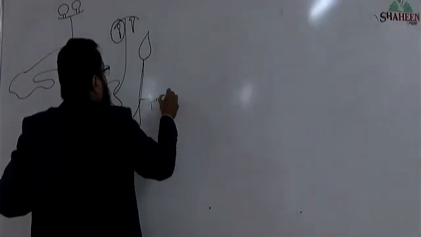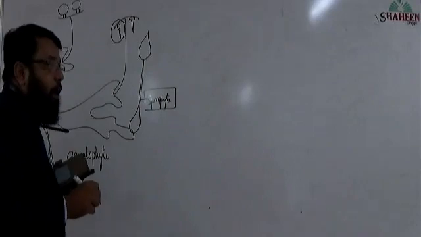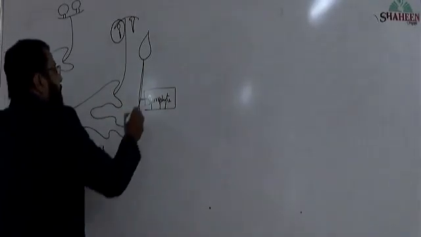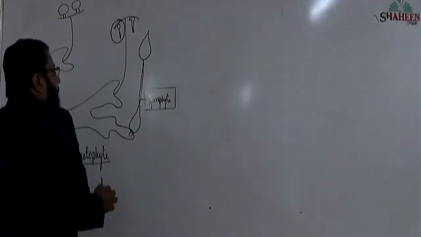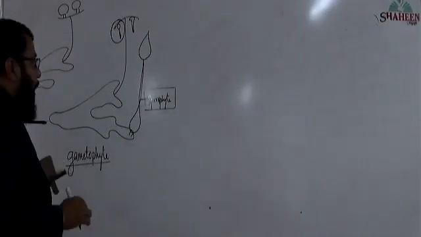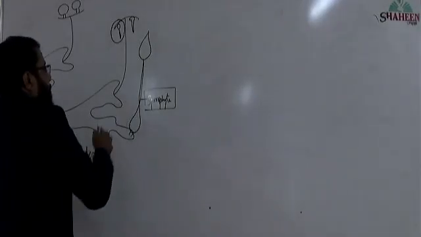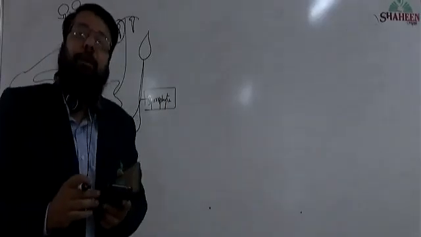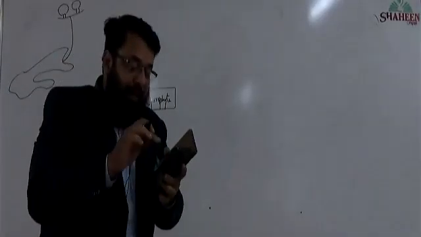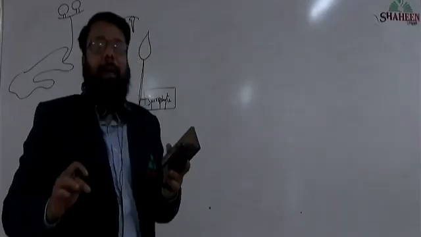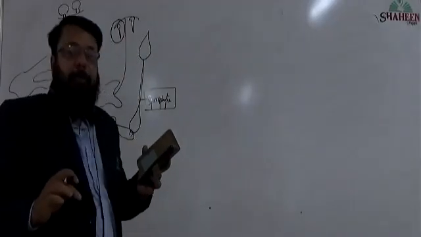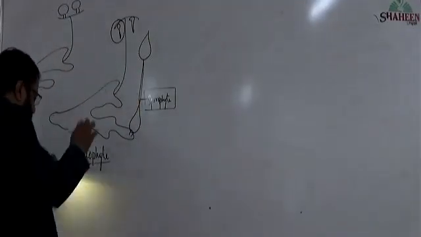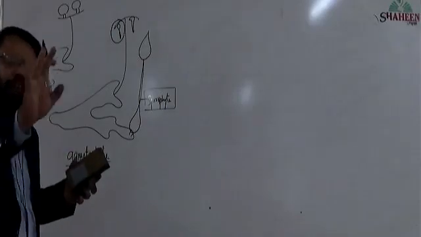Observe here, out of sporophyte and gametophyte, this is sporophyte and this is gametophyte. Out of these two phases, sporophytic phase and gametophytic phase, which is independent and which is dependent? It is gametophyte which is independent.